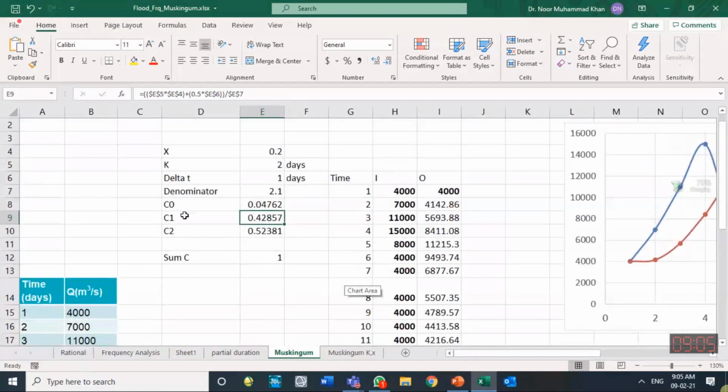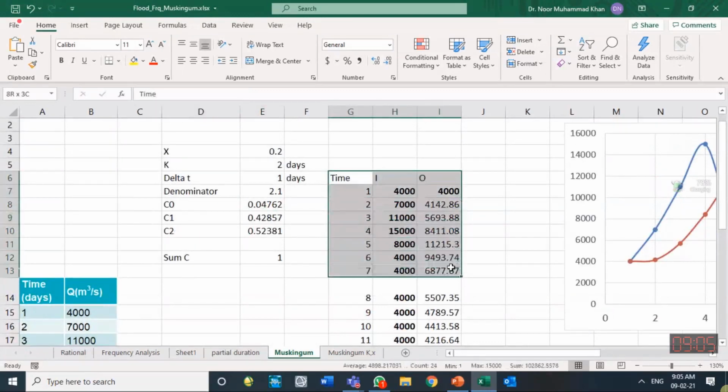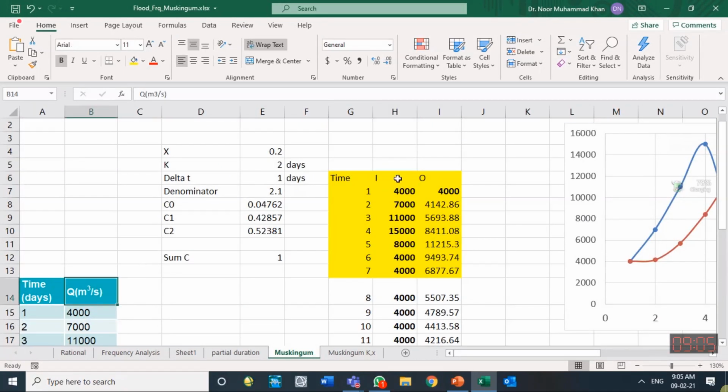So once C0, C1, C2 are with you, now we carry out the calculation in this format. Initially you have inflows, so whatever was written over there was discharge. I know this is the inflow hydrograph, so I designate it as I. So that is known to us. Time is in days. The initial outflow is known to us. That's why I made it bold. So this one is the first calculation done through the Muskingum routing method.